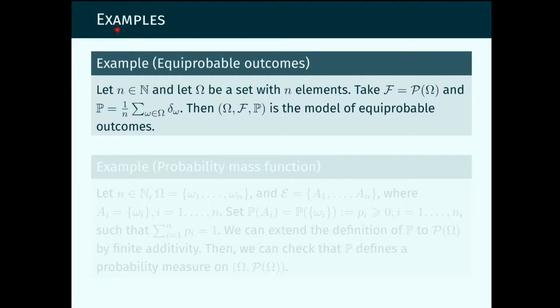Here is the simplest example of a probability measure. It is the case of equiprobable outcomes. So we have a non-zero natural number n, and let omega be a sample space that has exactly n elements in it.